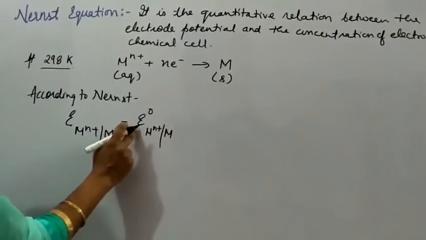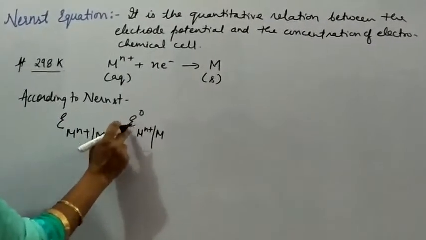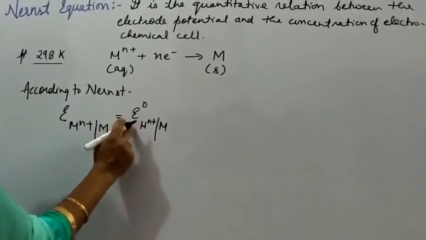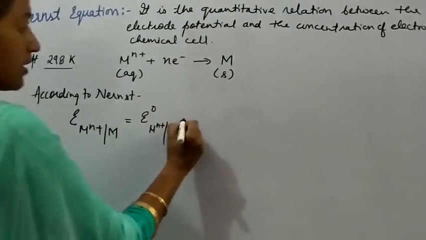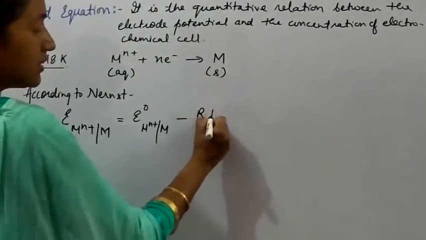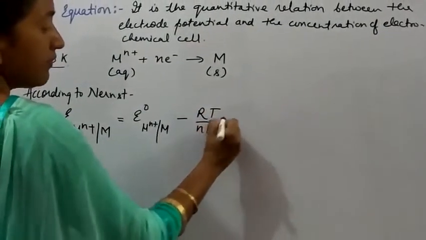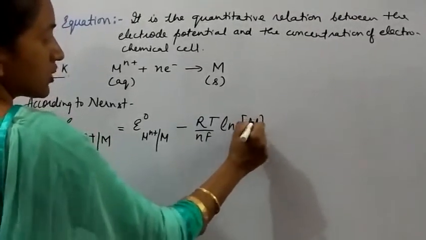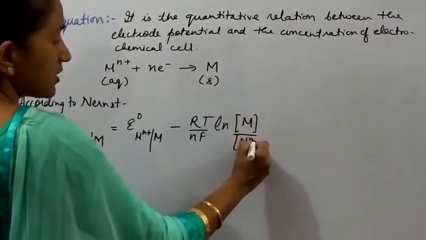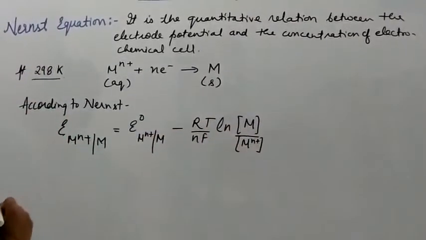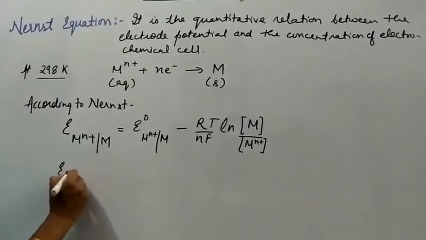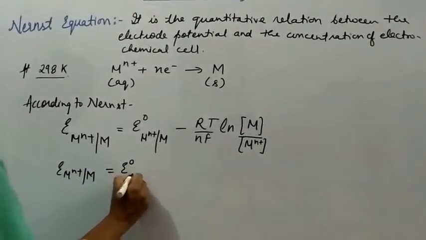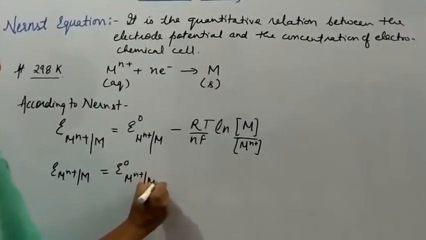I think it is clear what E naught is here: it is the standard electrode potential, or the electrode potential at the standard state, that is 1 M concentration.